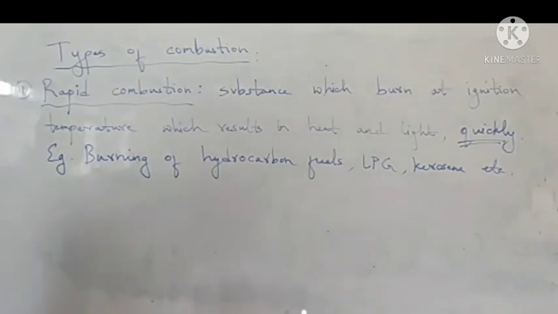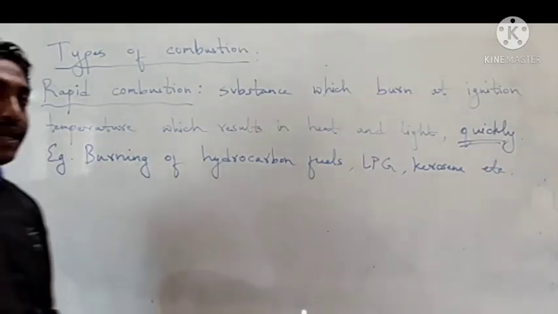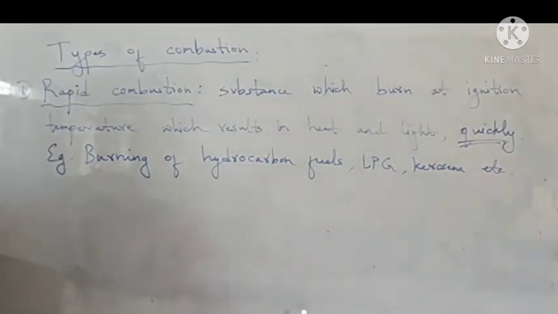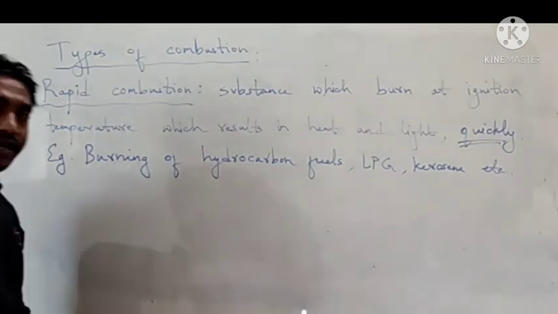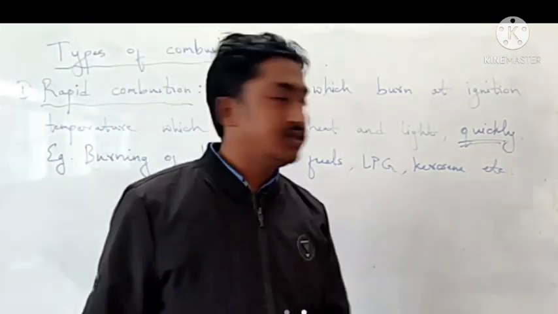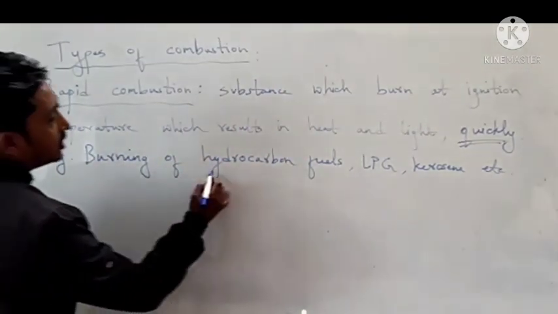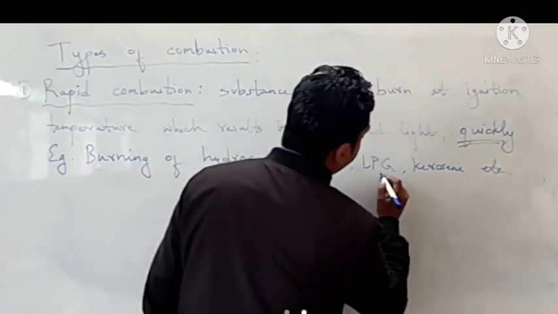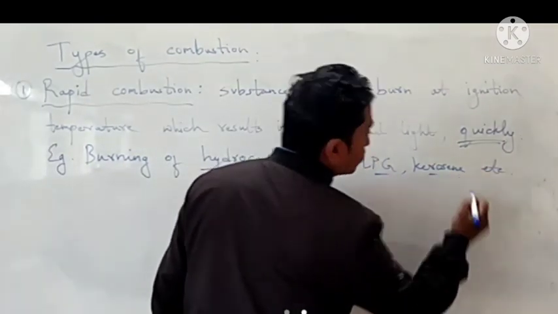So combustion of carbon: carbon burns in air and oxygen to give carbon dioxide, which produces heat and light. Second example, we have combustion of hydrocarbons. When methane burns with oxygen, it gives carbon dioxide, water and heat and light. So examples are burning of hydrocarbon fuel, LPG, kerosene, etc.